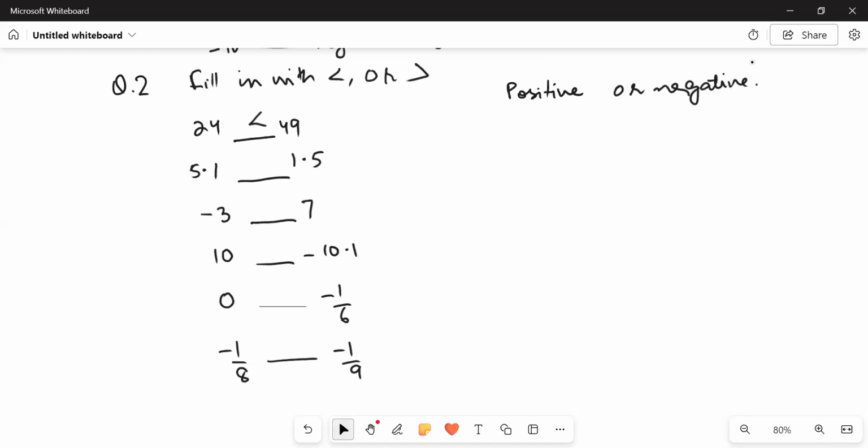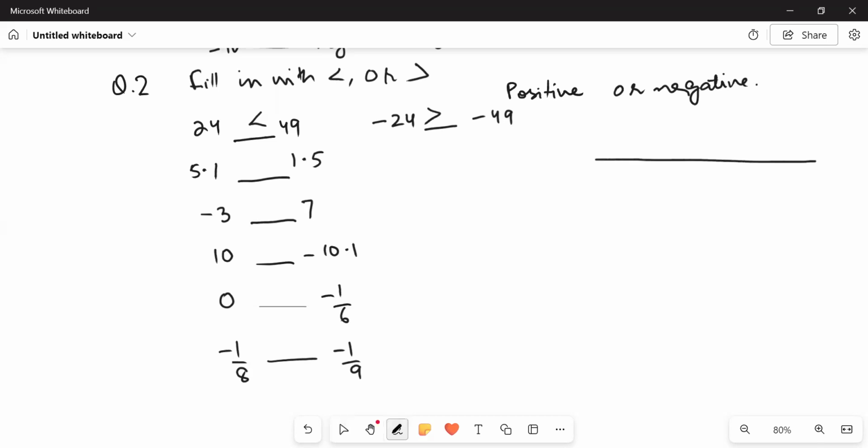The number that seems to be greater is actually greater in the case of positive numbers. Similarly, if both the numbers are negative, we will look for the one that seems to be smaller, that would be greater. For example, if both of these become negative, that is -24, -49, then the case would be reversed. And this time, -24 becomes greater.